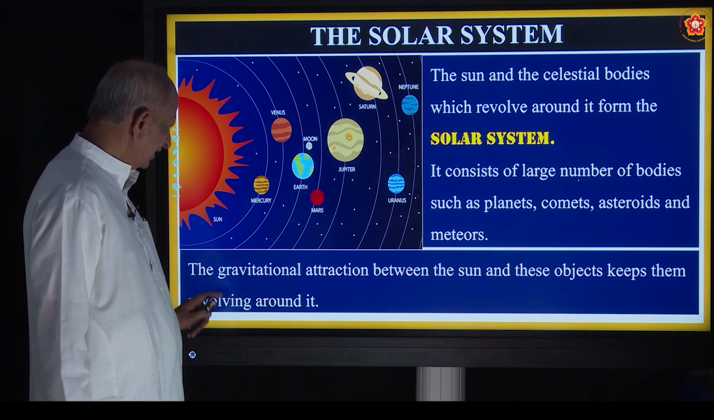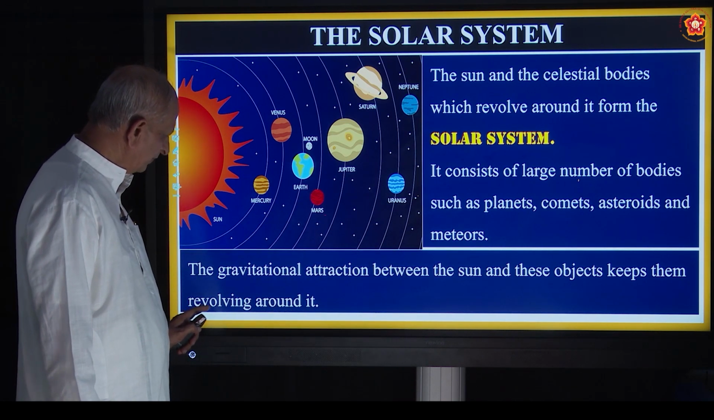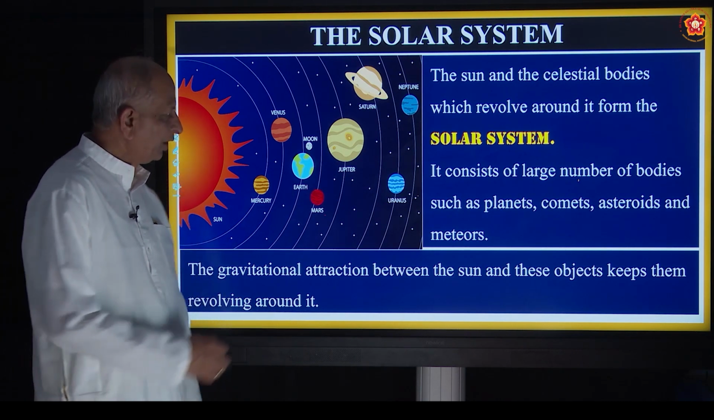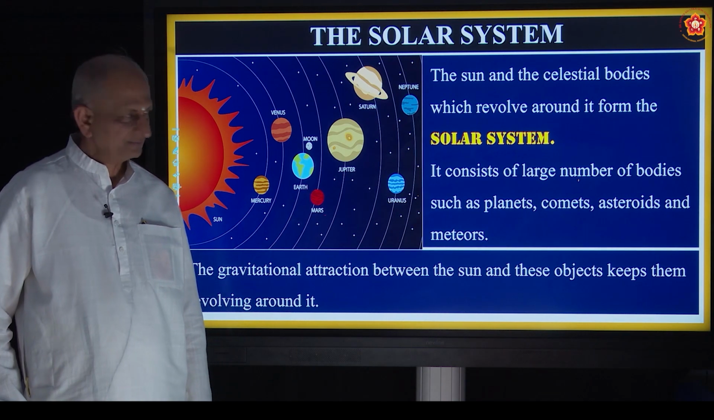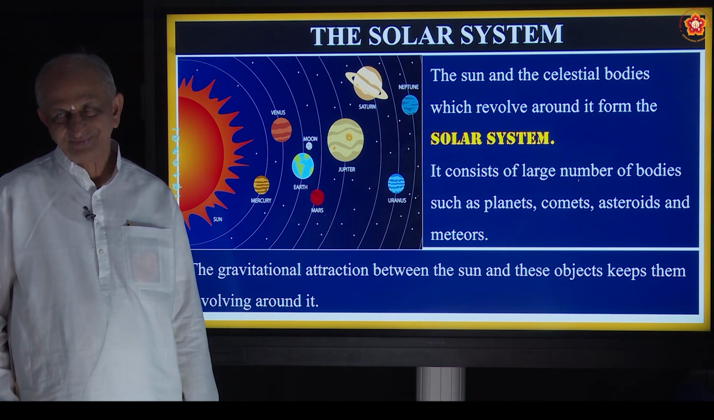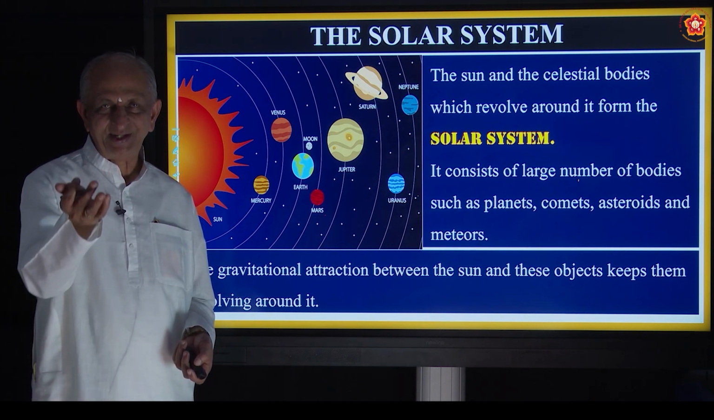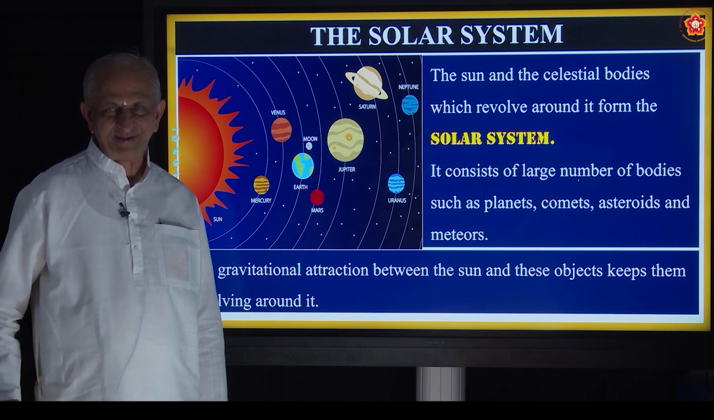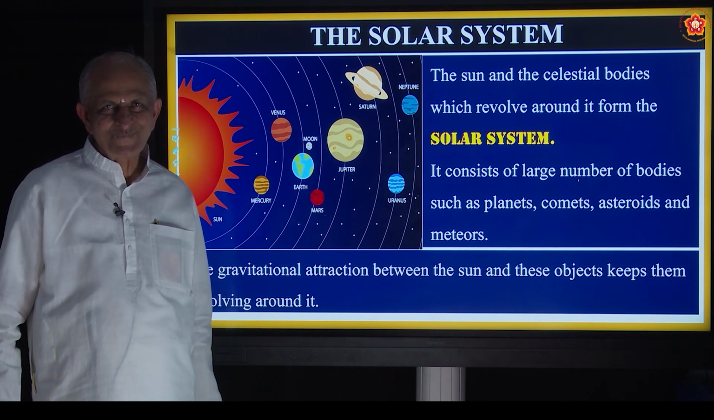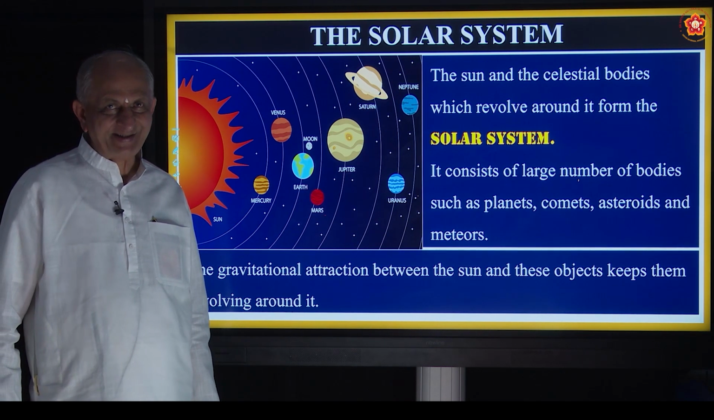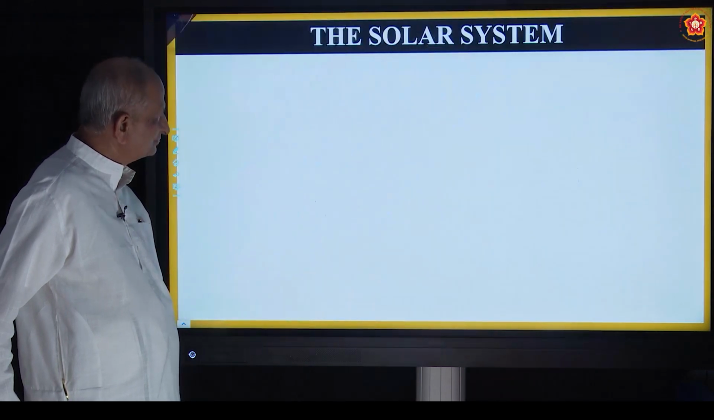Okay? The gravitational attraction between the sun and these objects keeps them revolving around it. So all of them revolve because of the gravitation. Okay, it's an unseen force. Why am I standing here? Because of gravitation. Why are you sitting there? Because of gravitation. If there is no gravitation, we will be floating. Can you experience that? No, you can't do it now, but you can imagine.